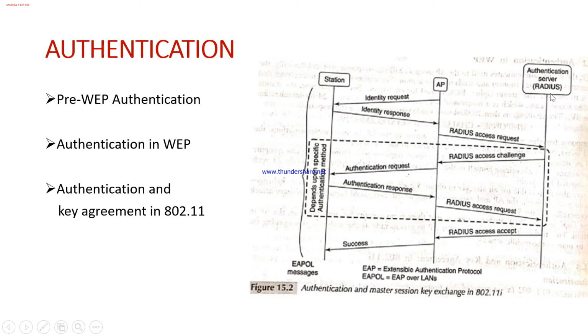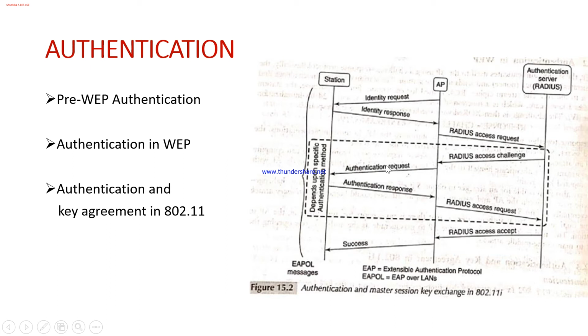Here, as you can see, we have the identity. Initially the access point will ask for the identity, and the station has to prove its identity to the access point. The access point then goes to the authentication server with the request. Next the Radius will generate the challenge, and it is sent to the access point.